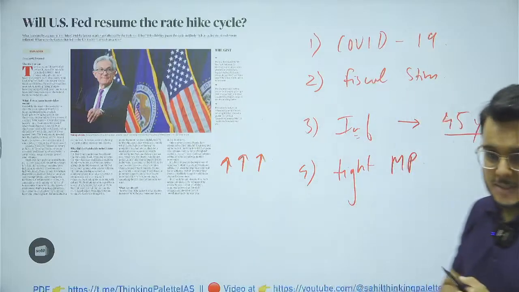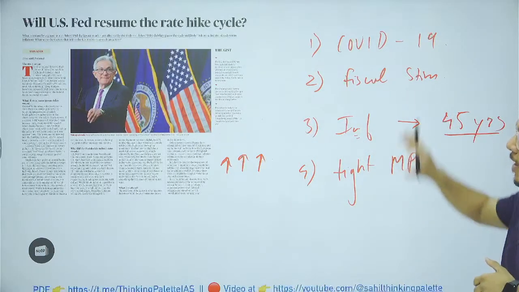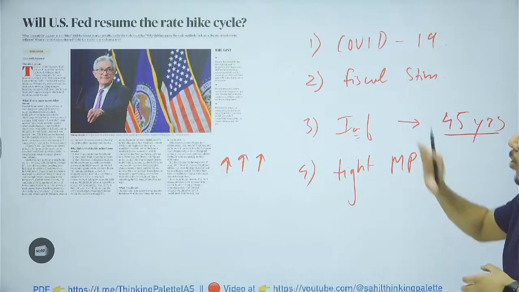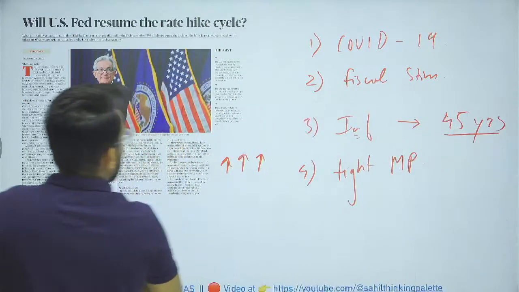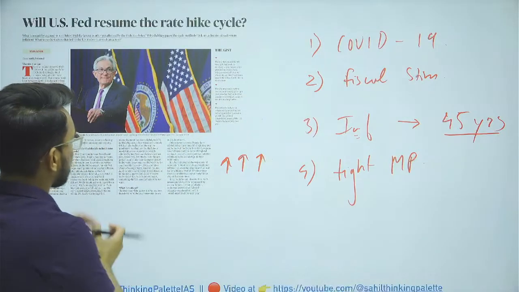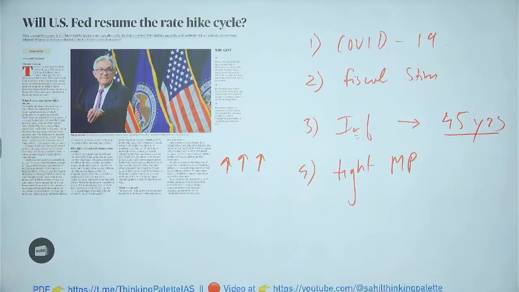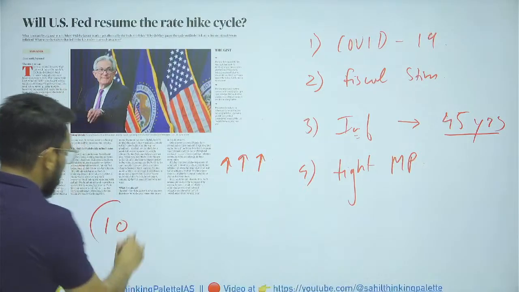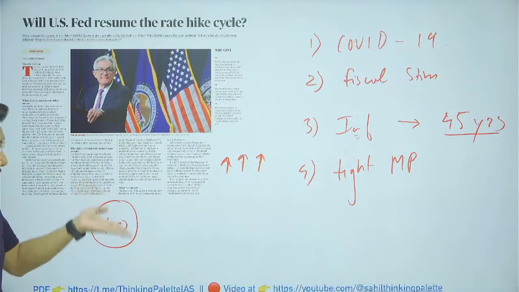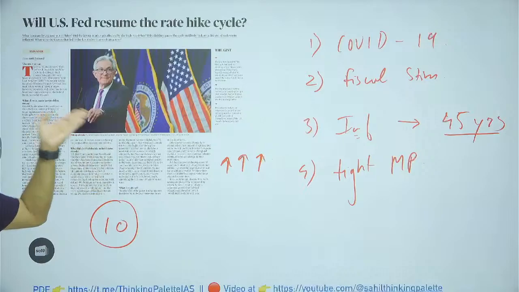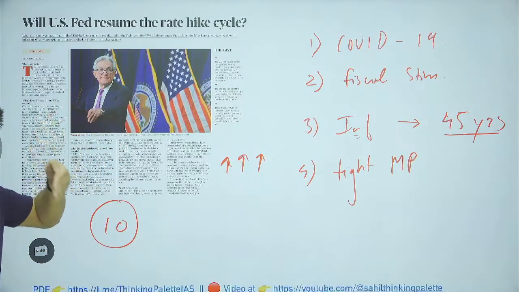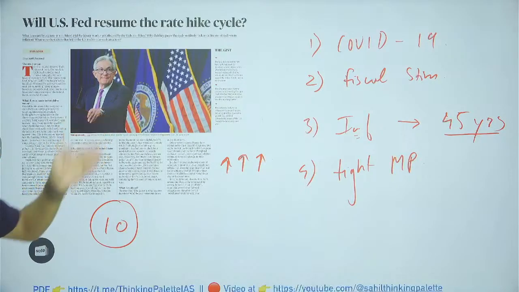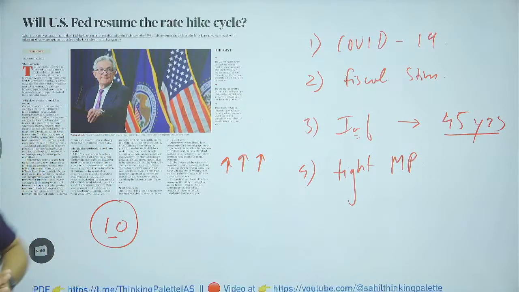The US Federal Reserve has done the same thing and taken rate hikes. Ten consecutive interest rate hikes have been imposed by the Federal Reserve, the central bank of America. As in India we have the RBI, in America they have the Federal Reserve. So ten times they have hiked the rate.